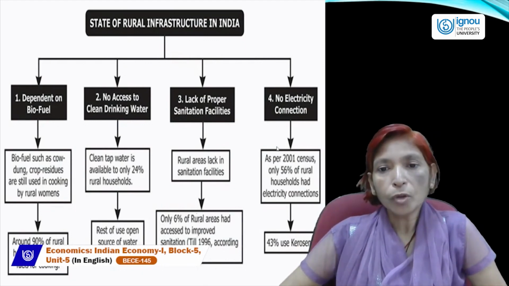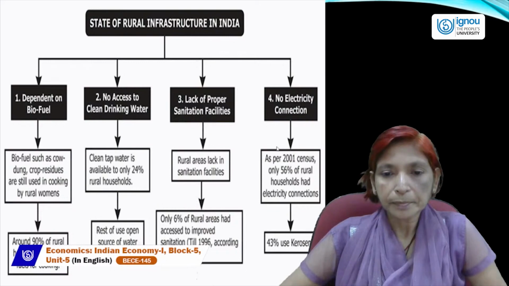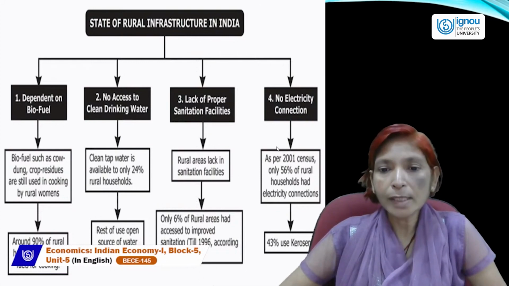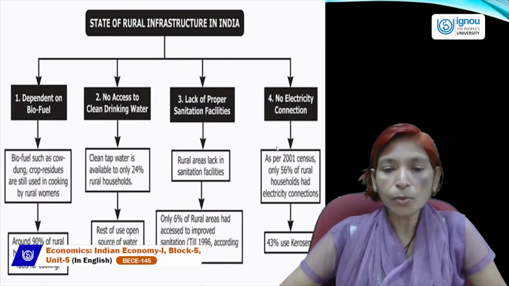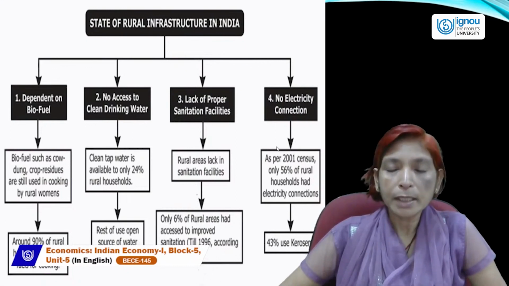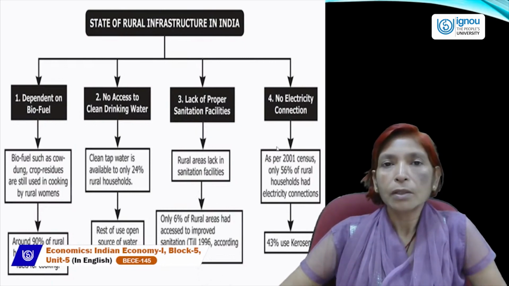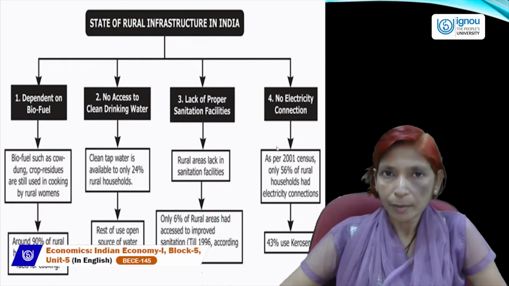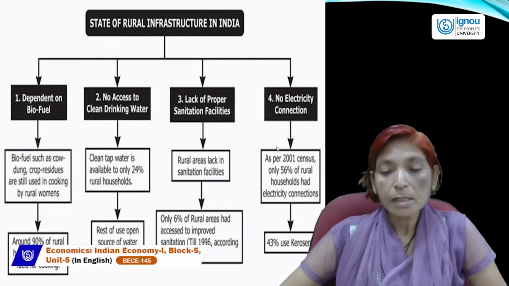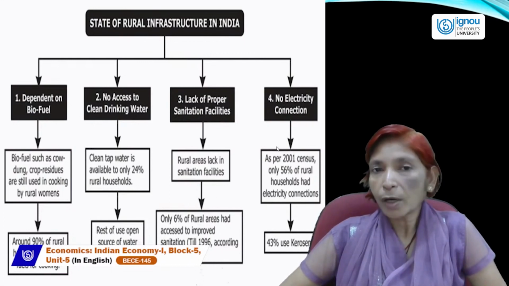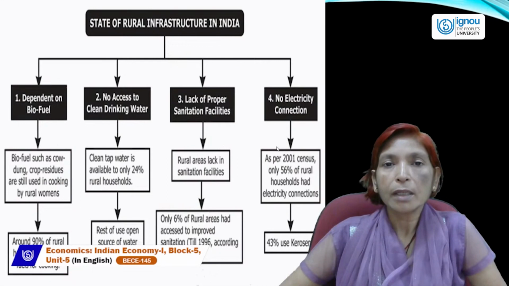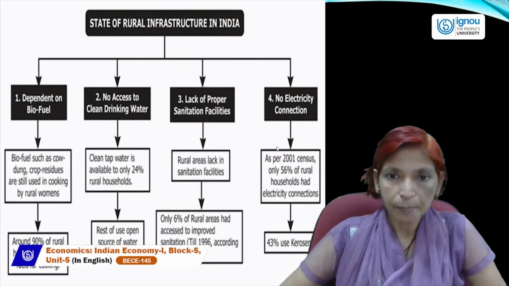Fourth is no electricity connection. As per the 2001 census, only 56% of rural households had electricity connections and 43% used kerosene oil. It means they don't have proper electricity connection. Electricity or power is also included in economic infrastructure.